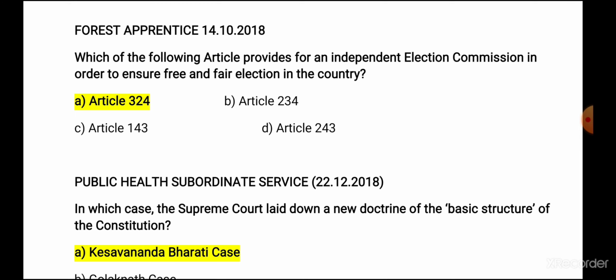Next one is Forest Apprentice Examination 2018. Which of the following articles provides for an independent election commission in order to ensure free and fair election in the country? This one we read, part 15 related to election, articles 324 to 329A. In this option you can easily identify it is article 324 that is related to elections and the election commission. By reading these two chapters you can identify the answers.